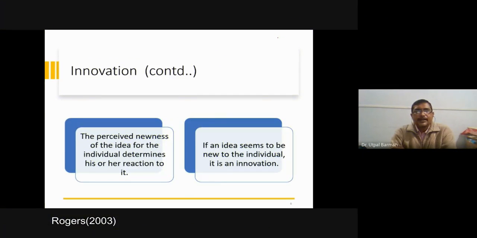The perceived newness of the idea for the individual determines his or her reaction to it. If an idea seems to be new to the individual, it is an innovation. I have already mentioned these things. If you think about when it was first invented or discovered, that is not the point. If it is new for you, then it is the innovation. Even if some idea or information you heard for the first time, then it is innovation for you. Here it is the perceived newness, your perception, whether it is new or not. If it is new for you, then it is innovation.